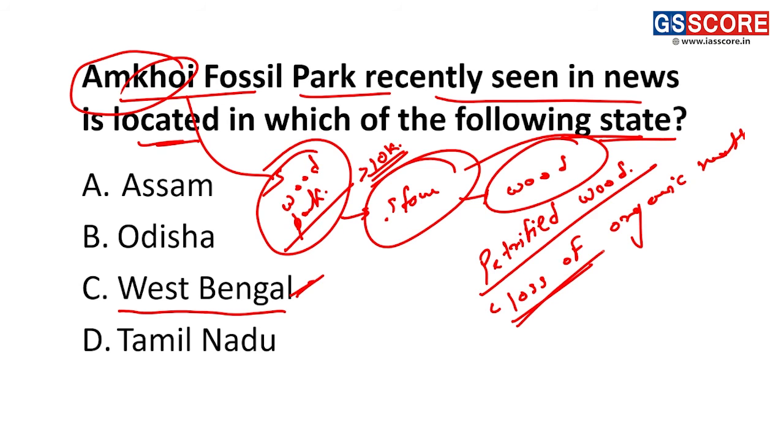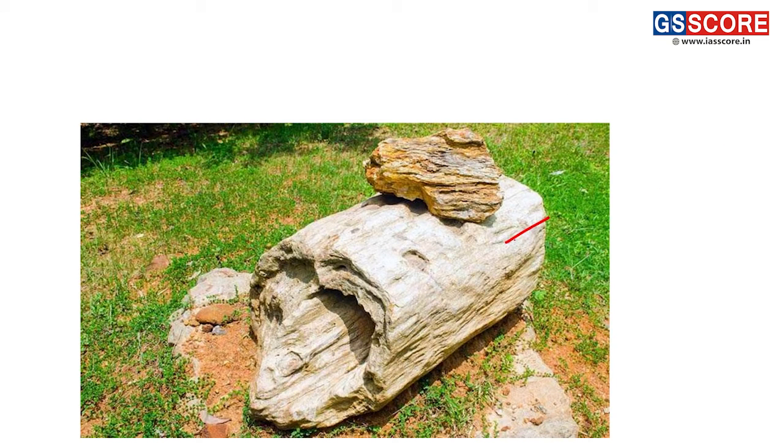When the organic matter is lost, it is replaced by stony material, and this stony material contains minerals, and these minerals give it color. You can see the color, from bright yellow to brownish. So this fossilized wood has been given its color after the loss of organic matter from the wood, and the minerals add color to the petrified wood. The specimens, as I told you, are more than 10,000 years old and are categorized as fossilized.